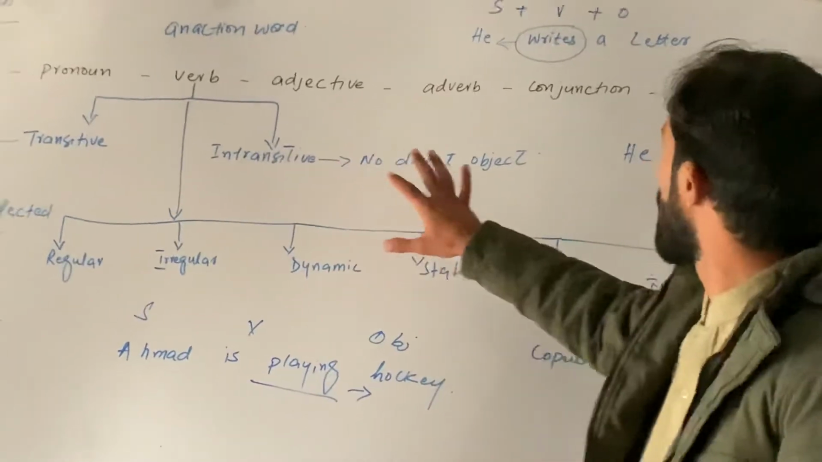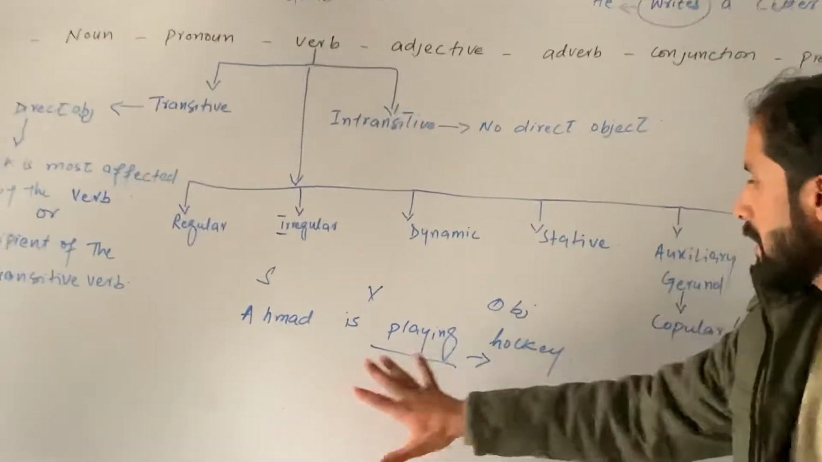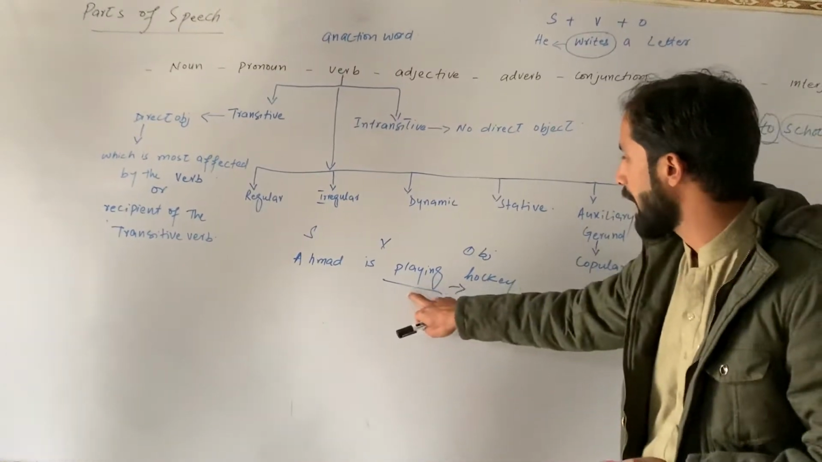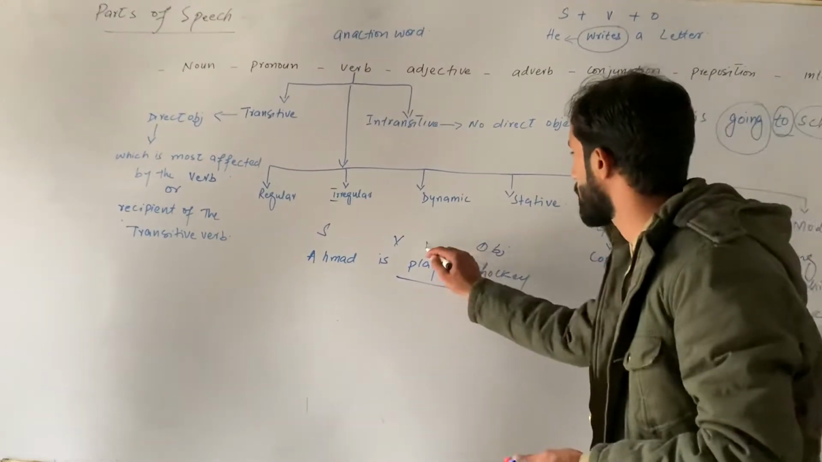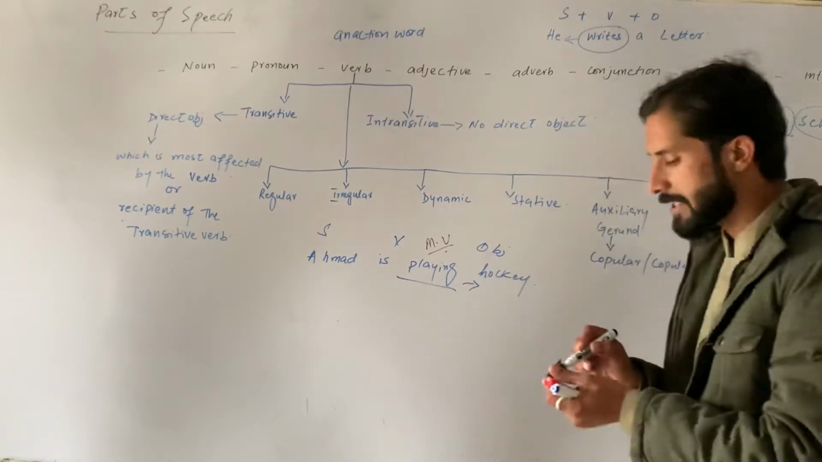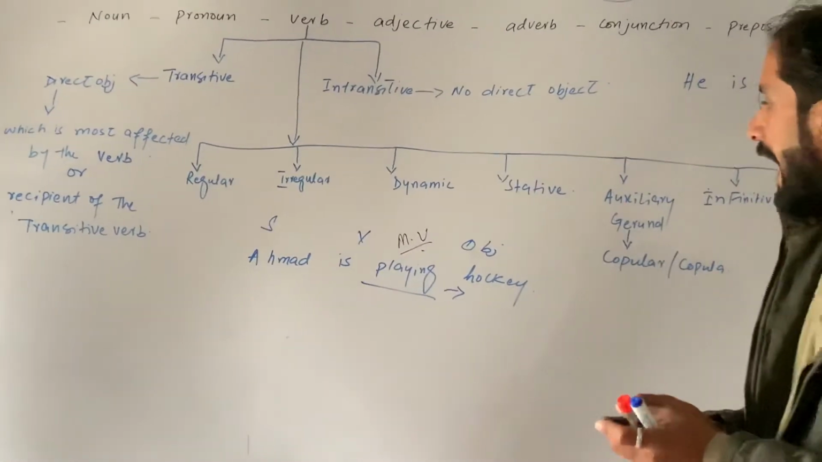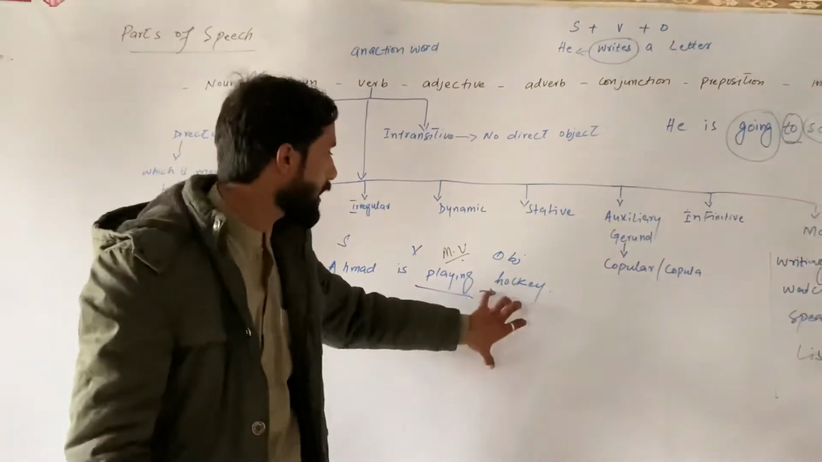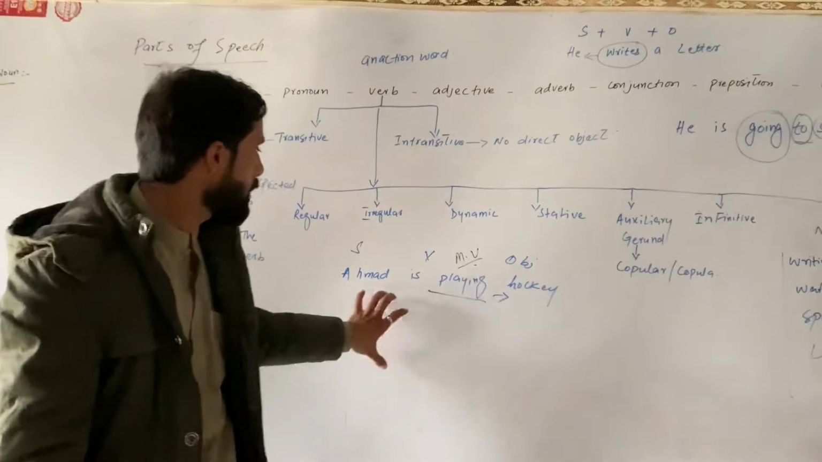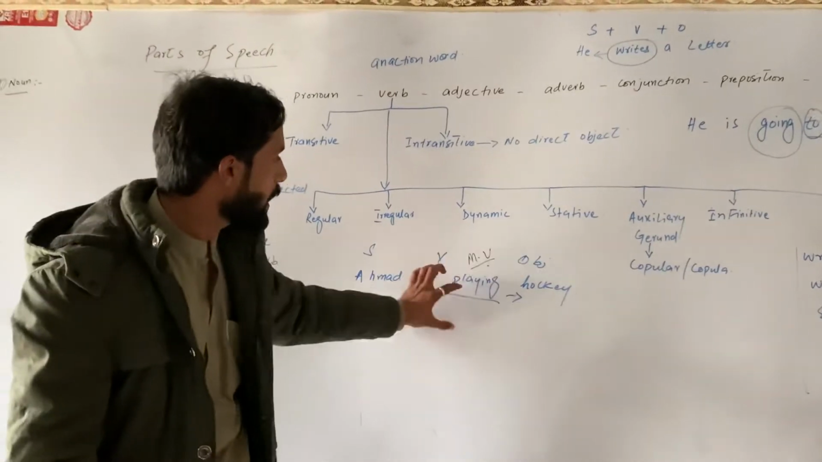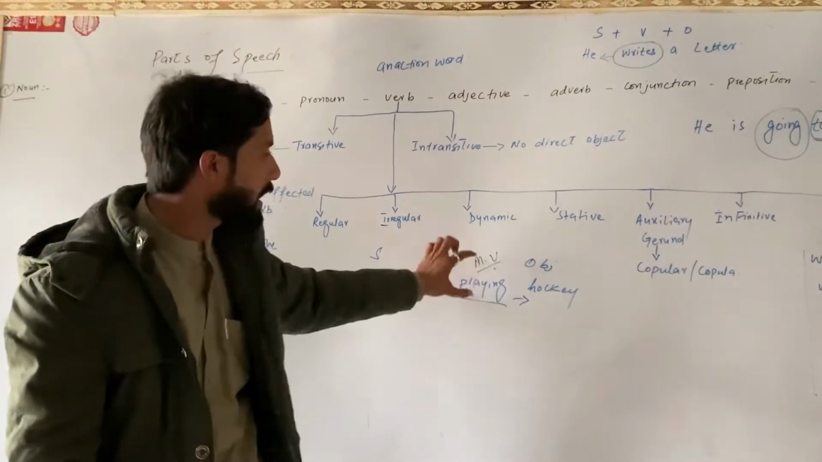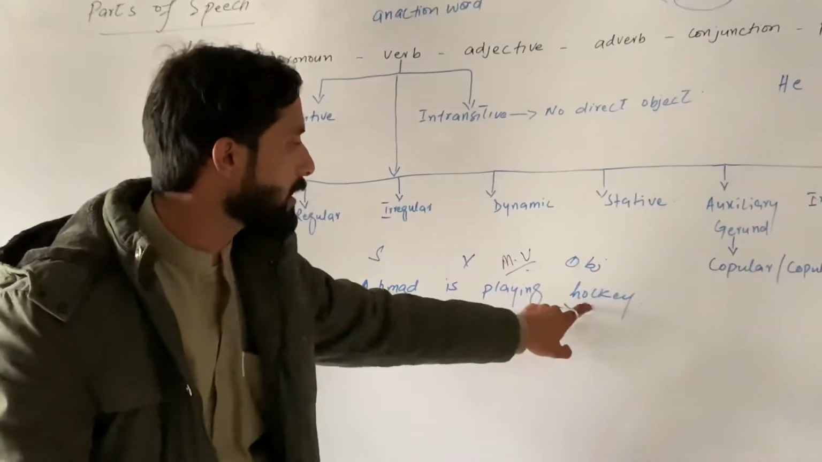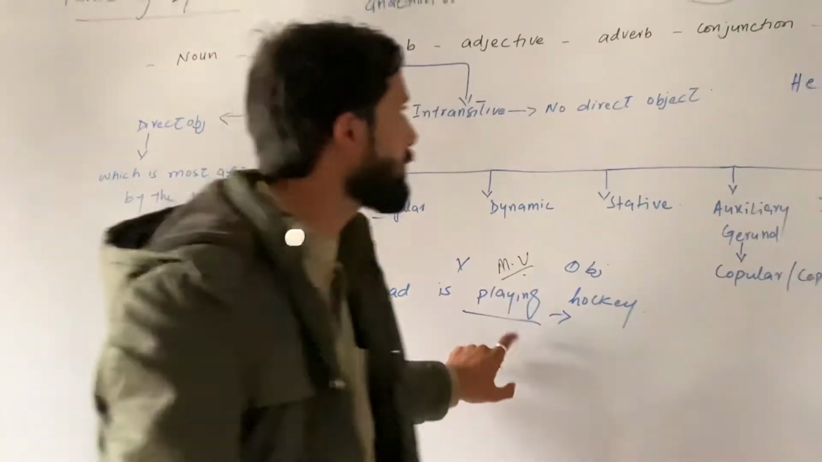Like if we write, Ahmed is playing hockey. In this sentence, the verb playing is called the main verb. This main verb has a direct object without any addition of preposition, conjunction or anything else. It has a direct object, hockey. Ahmed is playing hockey. That is why this verb is called a transitive verb, because it has a direct object, and this thing is mostly affected by the verb.